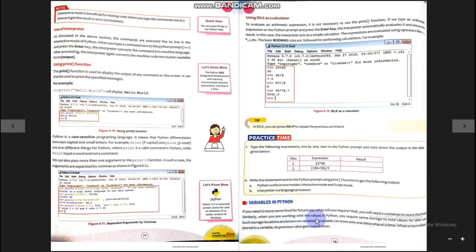Similarly, when you are working with values in Python, you require some storage to hold values for later use. Such storage locations are known as variables. So understanding variables is very simple. Variables are small storage locations where we store values.